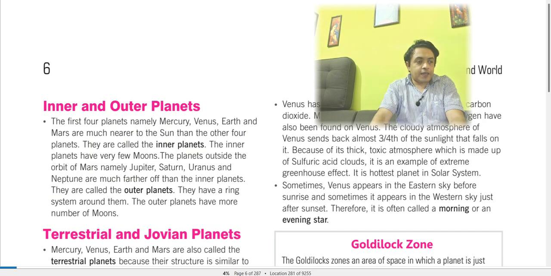Inner and outer planets: the first four planets, namely Mercury, Venus, Earth, and Mars, are much nearer to the Sun.